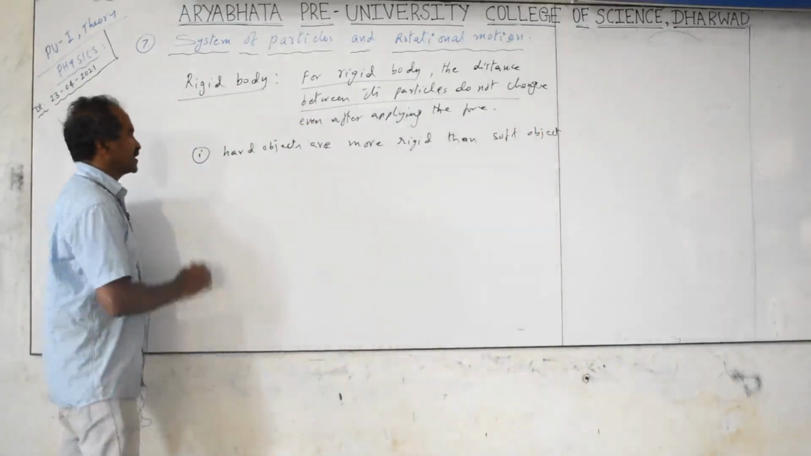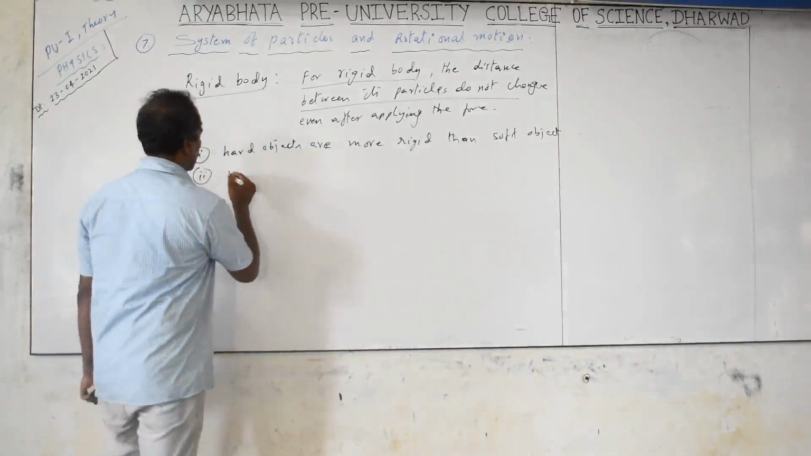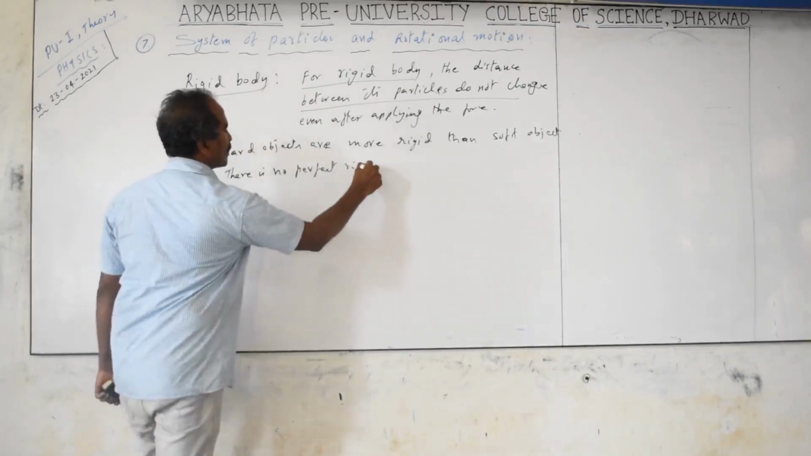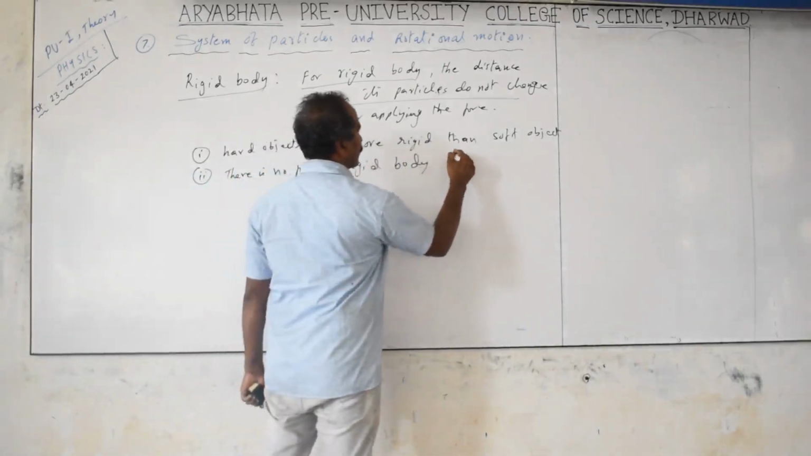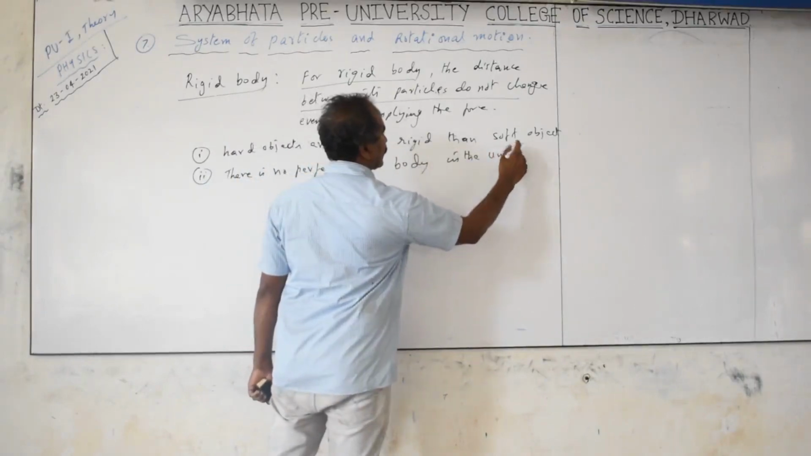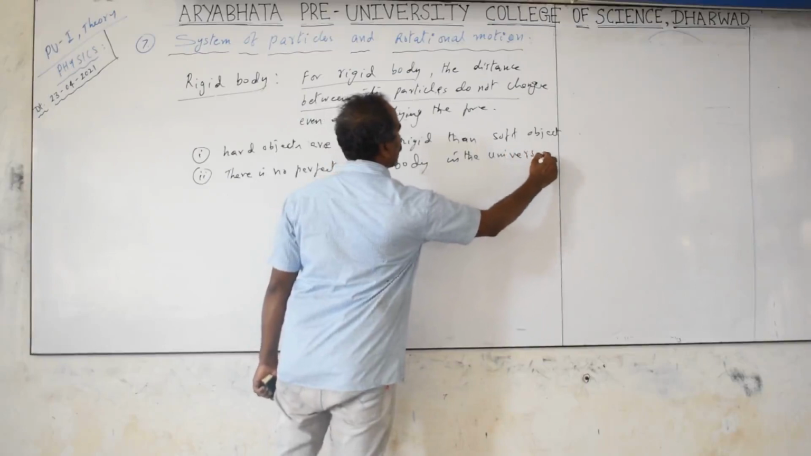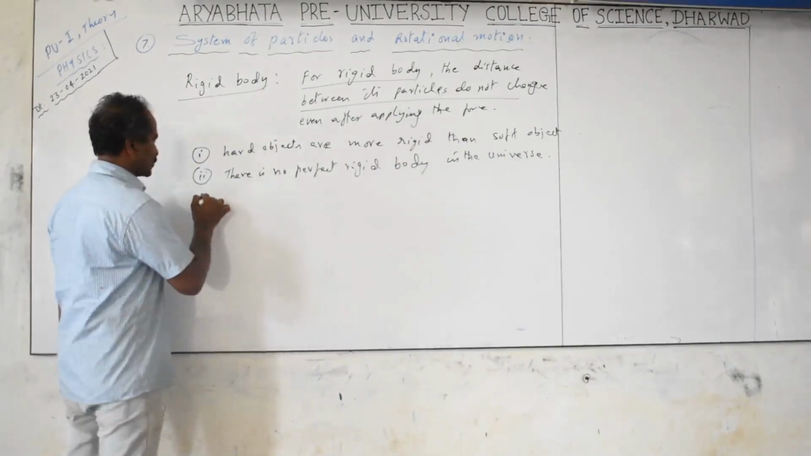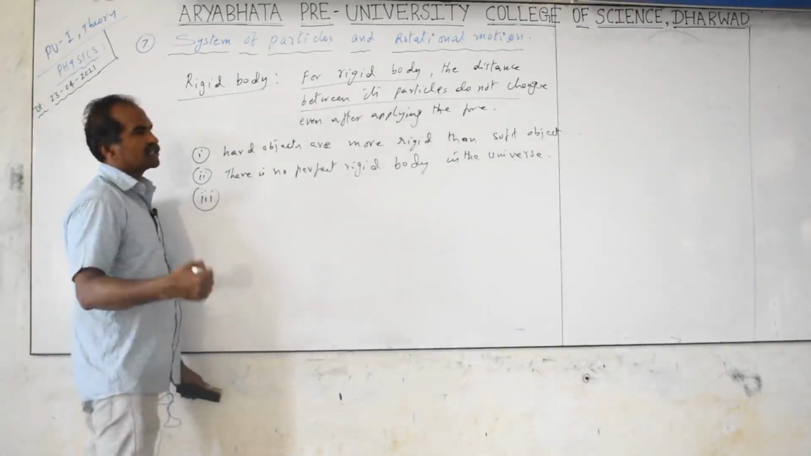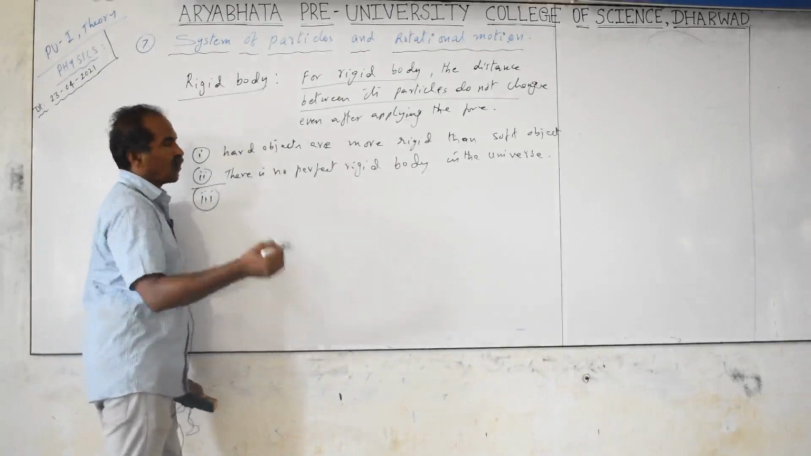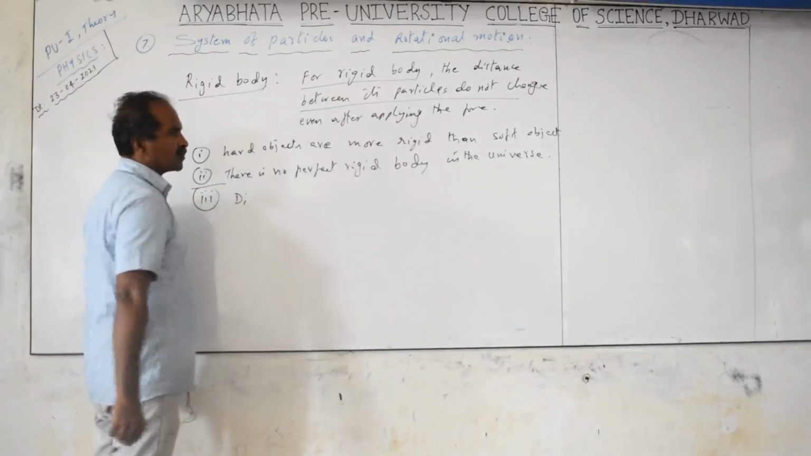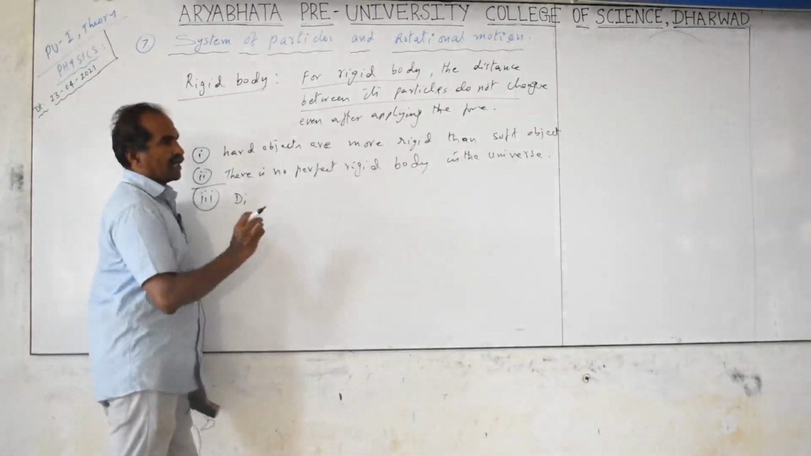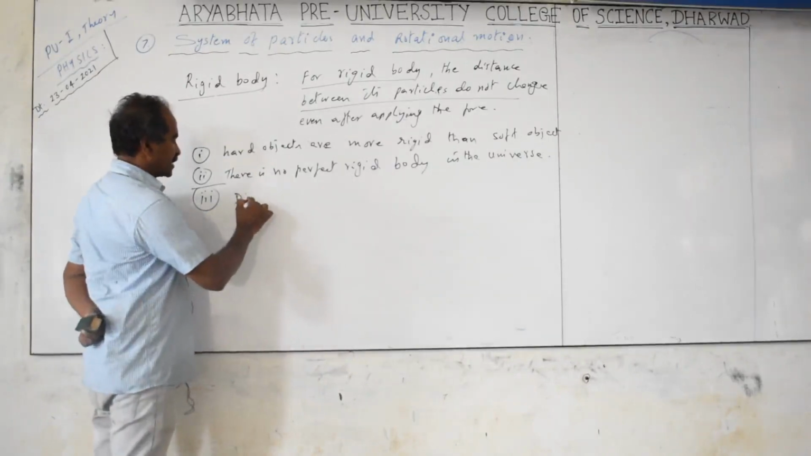A perfect rigid body in the universe does not exist. There is no perfect rigid body in the universe according to the information we humans have till now. Among the known objects, the most rigid is diamond. Diamond is the hardest object we know. It is made of carbon, maybe because of the tetrahedral structure of the atoms bonding. Diamond is the most rigid body.